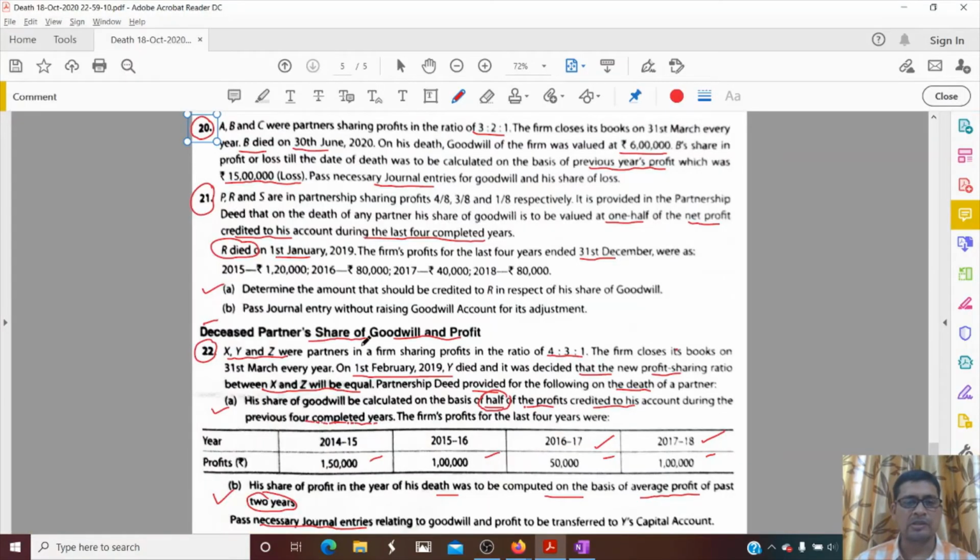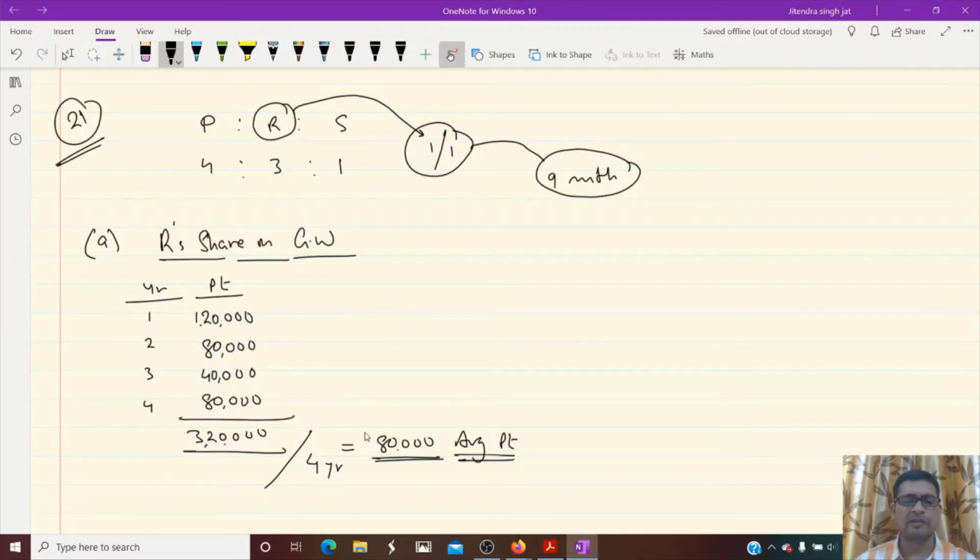Now you can see in the question it is mentioned valued at one half of the net profit credited to his account. So we need the total profit, not the average profit. This average profit we use for his share of profit. So in this 3,20,000, what is our share of profit? It is 3 by 8. Multiply by 3 by 8: 1,20,000. Is it clear? So this is 4 years' profit of R.